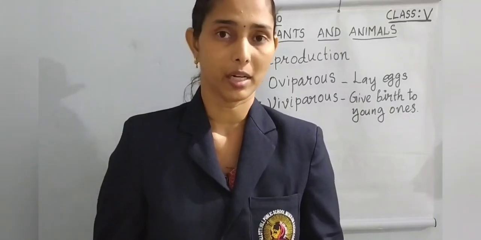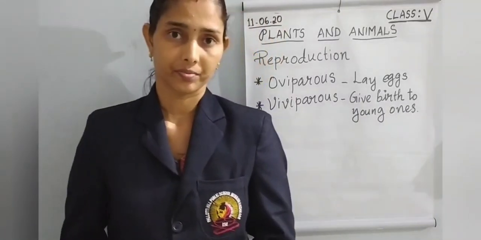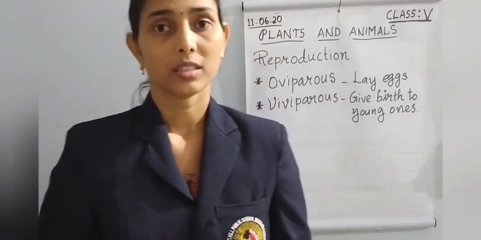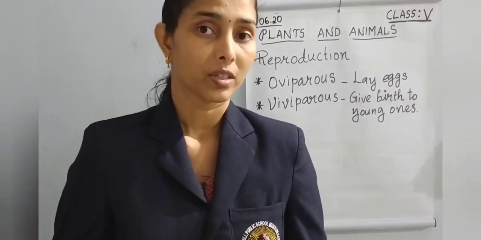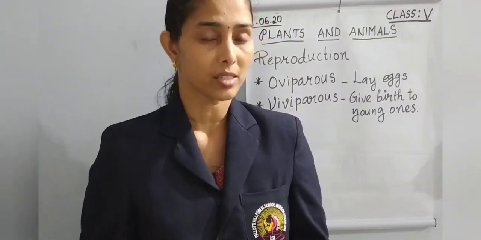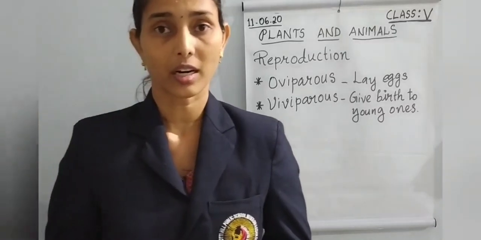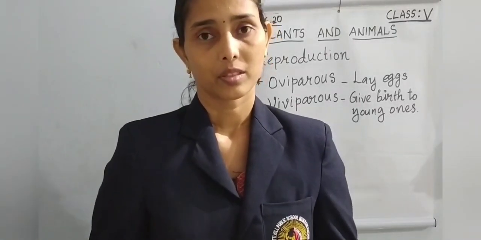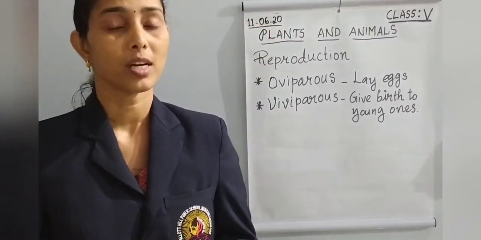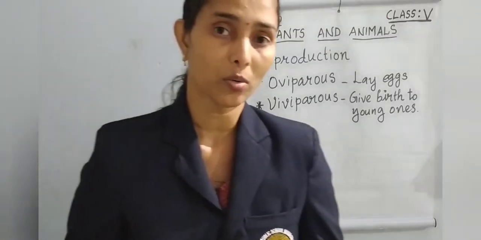These are the similarities of plants and animals that we are learning. Next we have to learn about the similar feature, that animals and plants reproduce: reproduction. So animals reproduce and plants also reproduce.